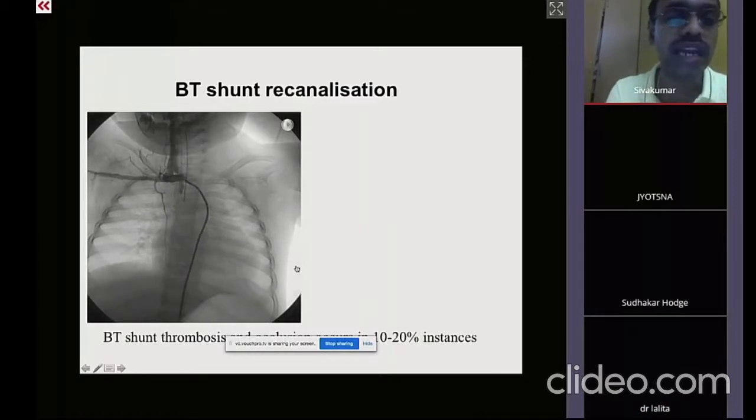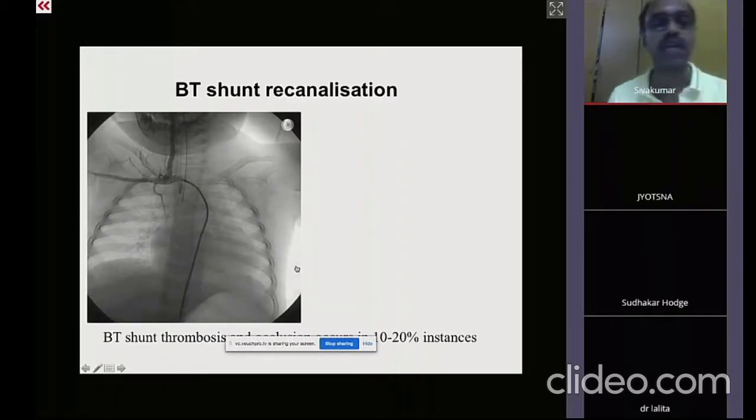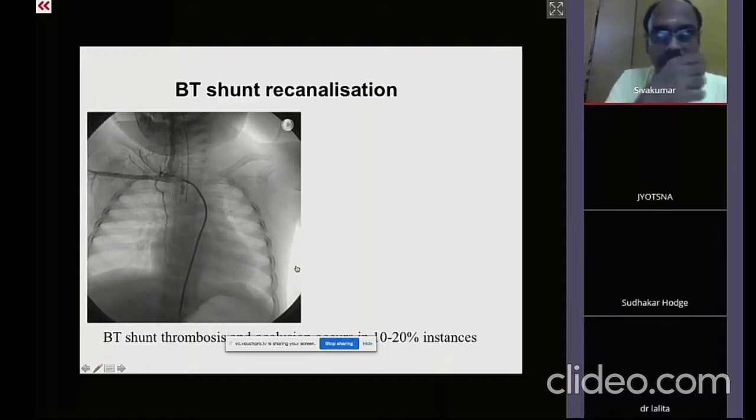which is jailed. It is better to go for a thoracotomy on that side, put in a BT shunt on that hypoplastic pulmonary artery so that it also grows bigger. And then at a total correction, you will be able to address the ductal stent as well as the BT shunt together. We did an analysis of our patients when we did ductal stenting.